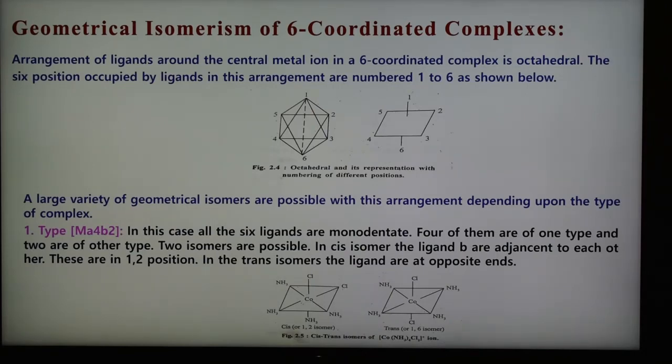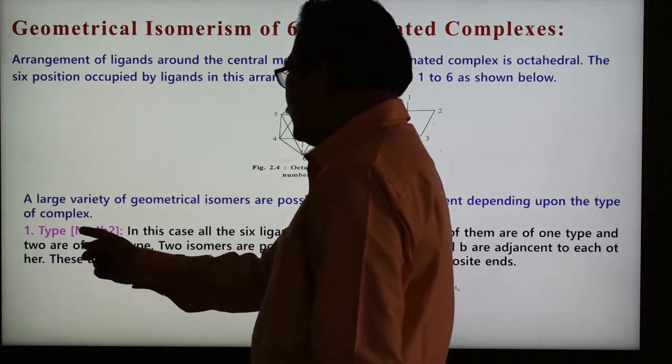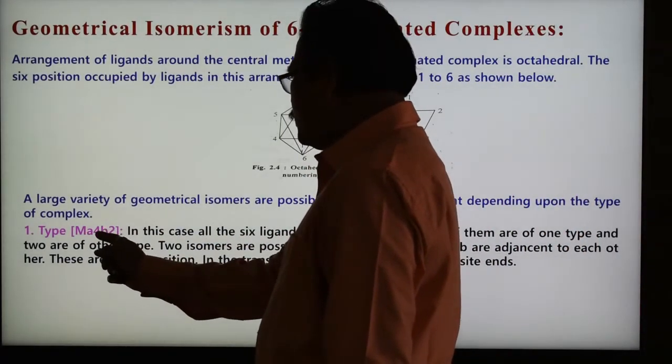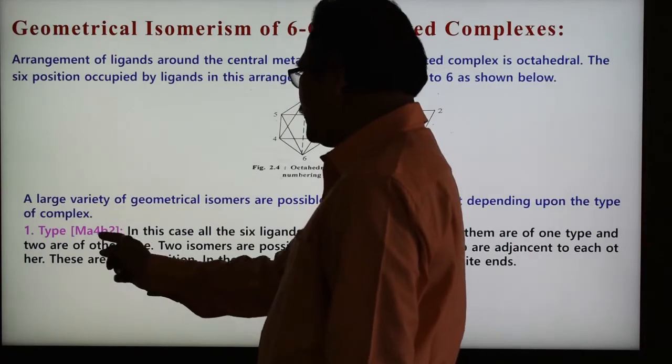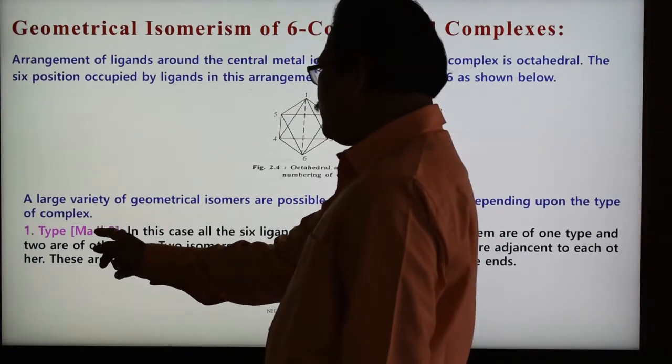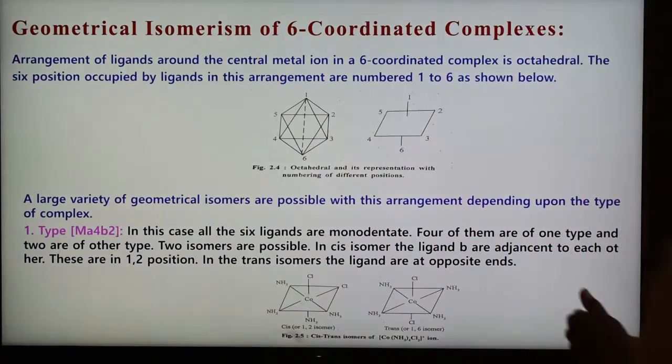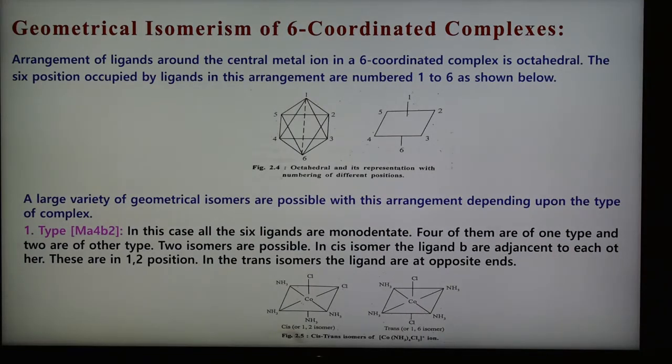So number 1 is a type MA4B2: 4 A type ligands, 2 B type. A and B are the ligands, and 4 and 2 total 6 ligands are there. So M is again the central metal ion. In case of this first type, MA4B2, all the 6 ligands are monodentate.